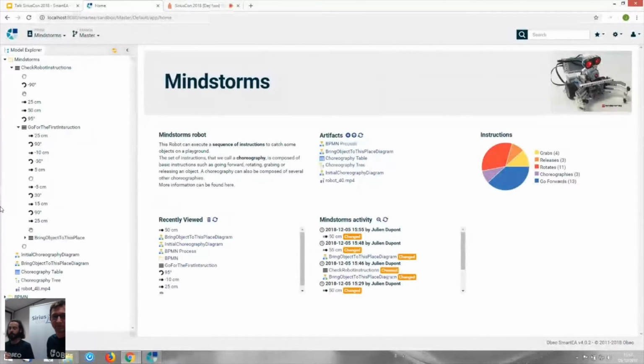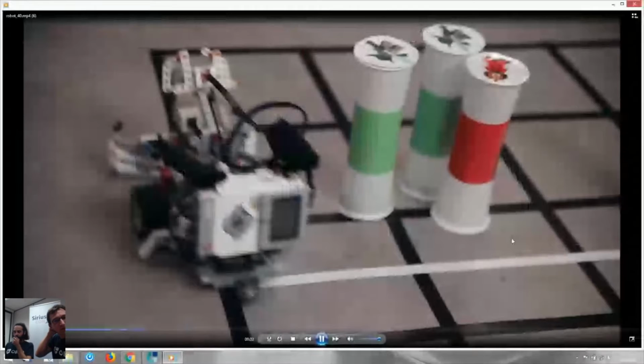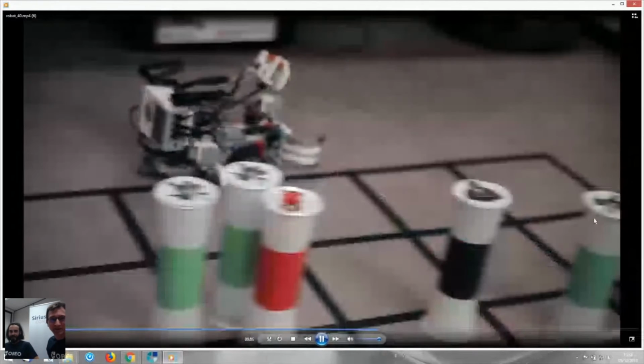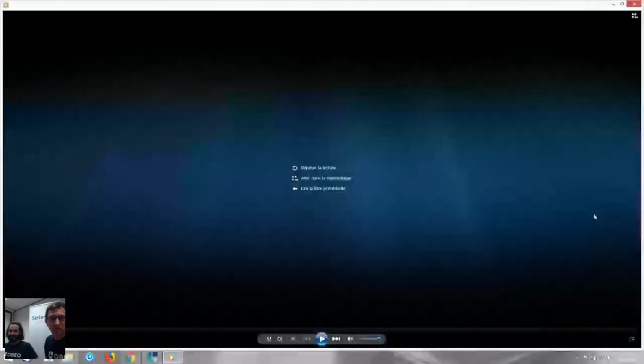files that you want. So for the demonstration with Vincent, we decided to add a little video to show you the robot in action. Can I launch this video, Vincent? Sure, please. It's just to show you that you will be able to add any kind of data into your repository and attach it to your semantic elements to maybe provide documentation for your users.